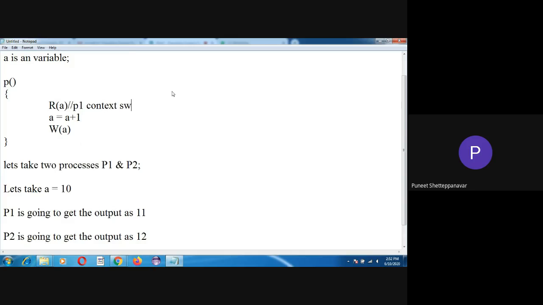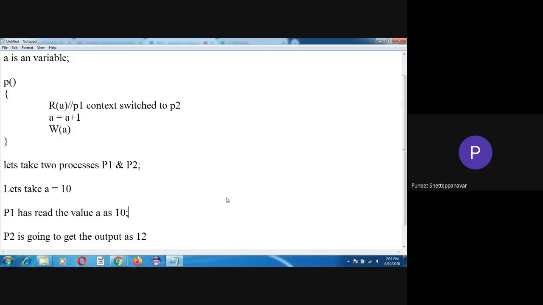Now process P1 is getting context switched to process P2. At the first instruction, after reading the a value, process P1 is going to get context switched to process P2. So when P1 was reading the first instruction a, P1 has read the value a as 10.